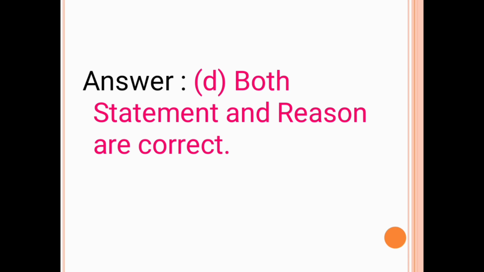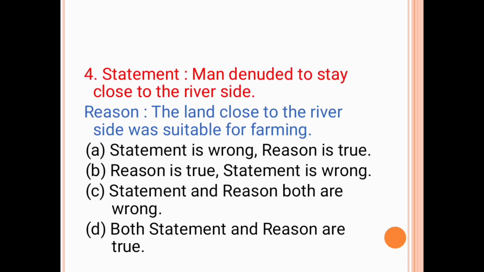The next question is statement: man preferred to stay close to the riverside. Reason: the land close to the riverside was suitable for farming. Option A, statement is wrong, reason is true.